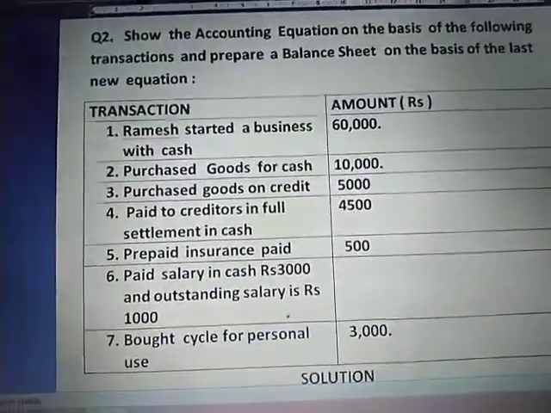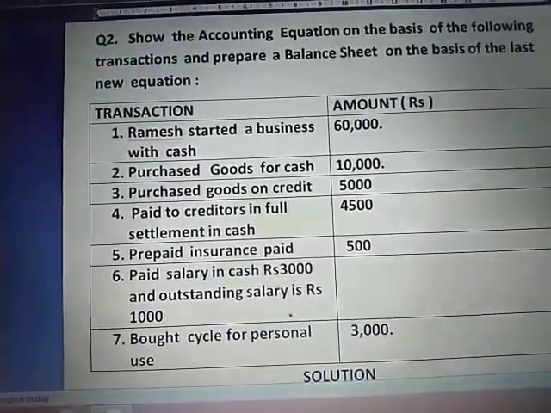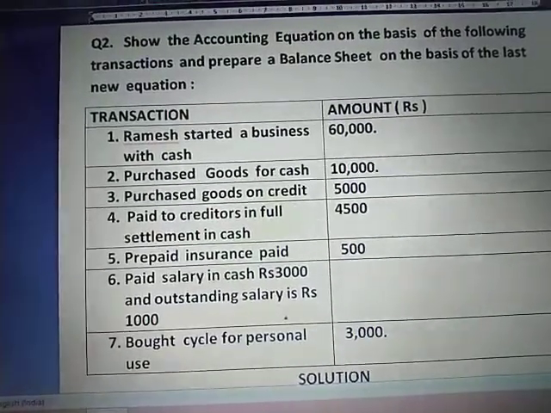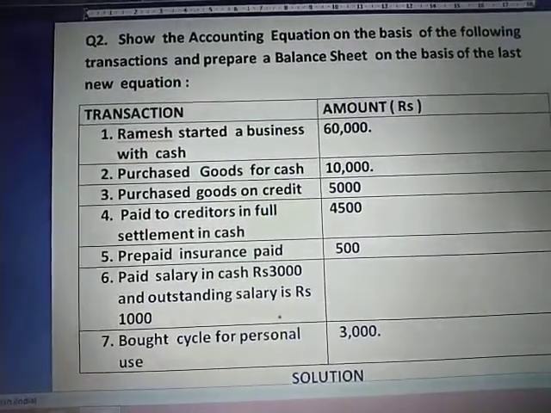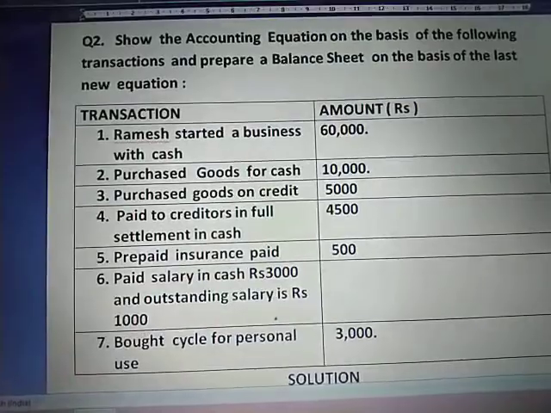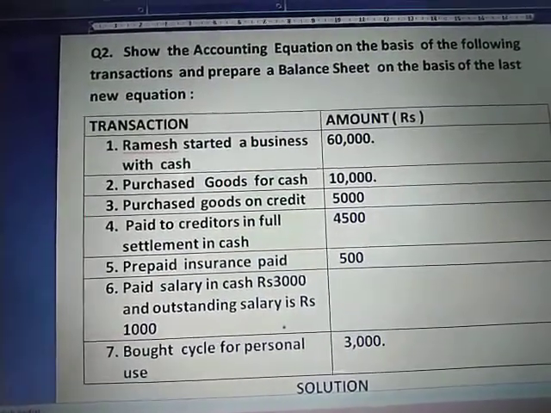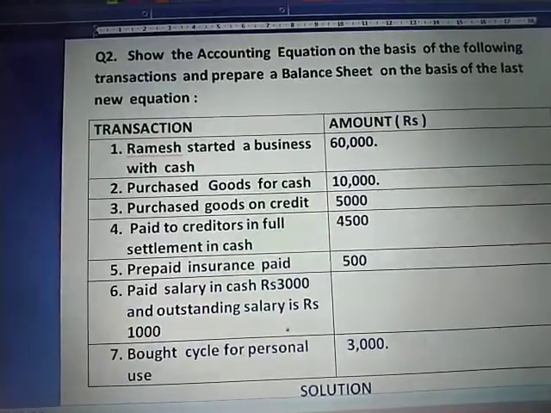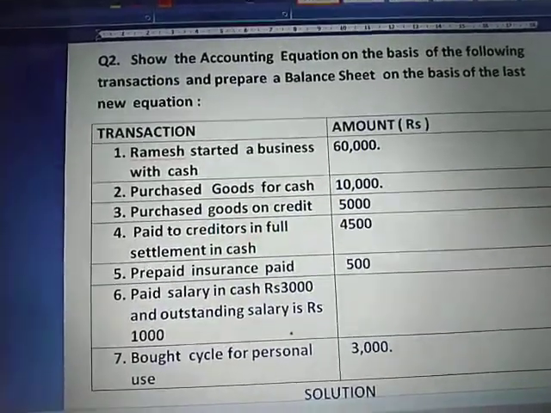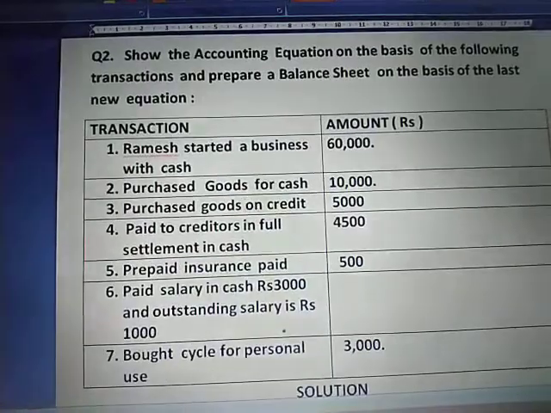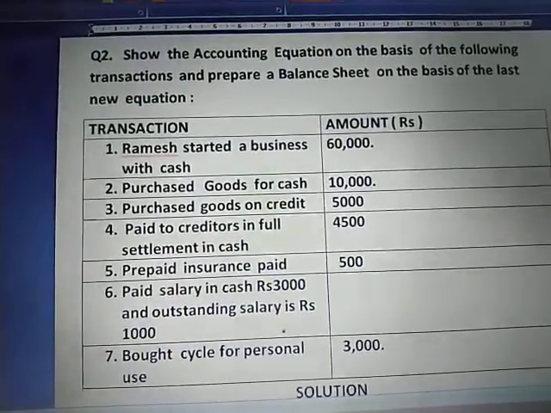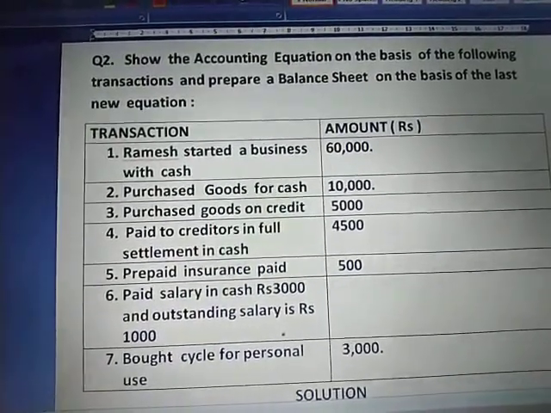Paid to creditors in full settlement in cash. Now before that, just look into transaction number 3. It is purchase goods on credit, rupees 5,000. So if you see both values, you can find out that you are getting a discount of rupees 500 from your creditors. I will be showing you how this transaction will be treated.